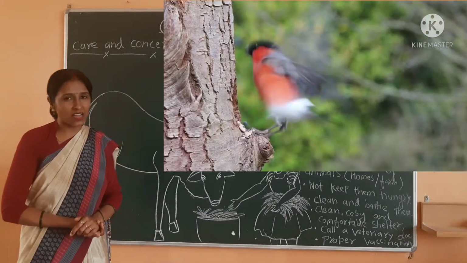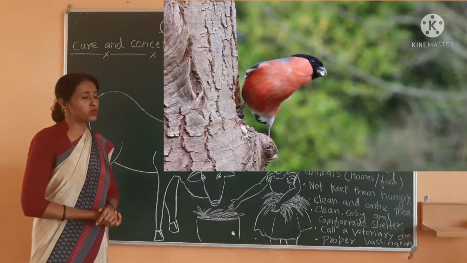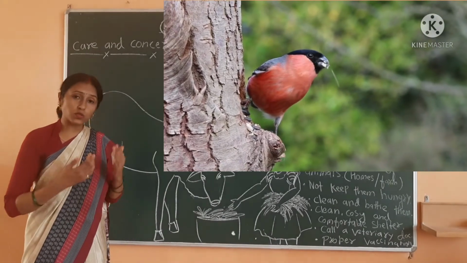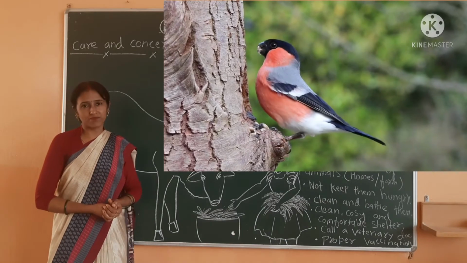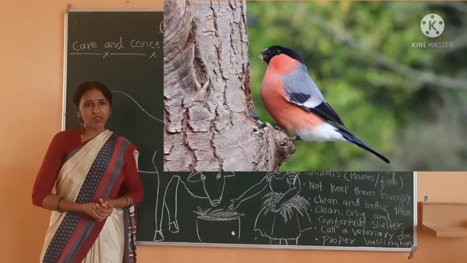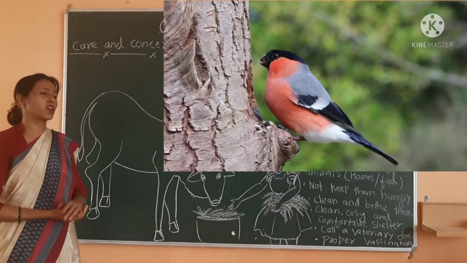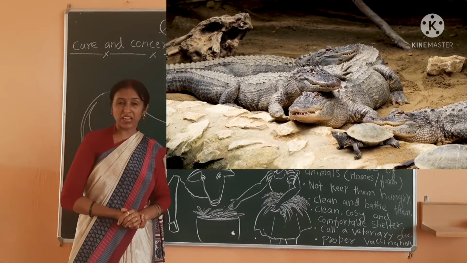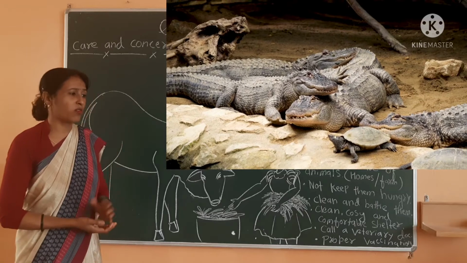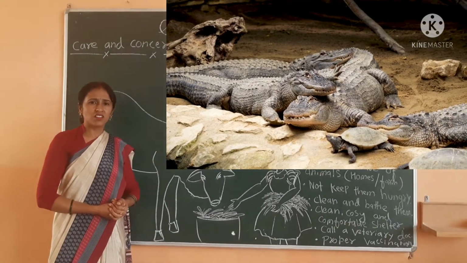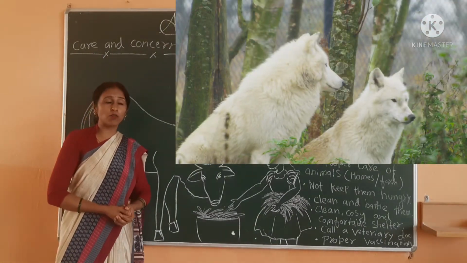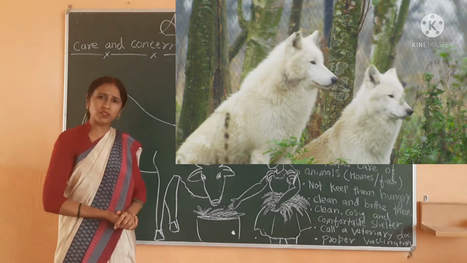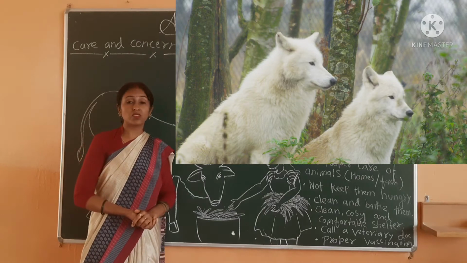We protect the animals because of our uses, as well as for the food chain, because we are also part of the food chain. Okay. And after that, we are using animals' skins for making lots of bags or fur coats. Is this fair? To kill all of them for our small things. Is that fair? No, this is not fair.